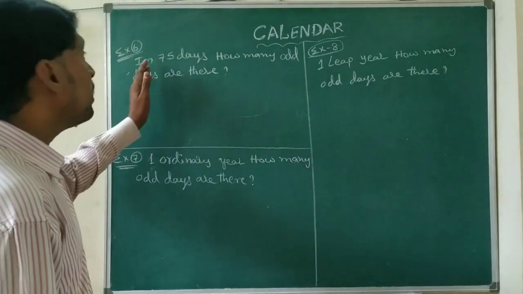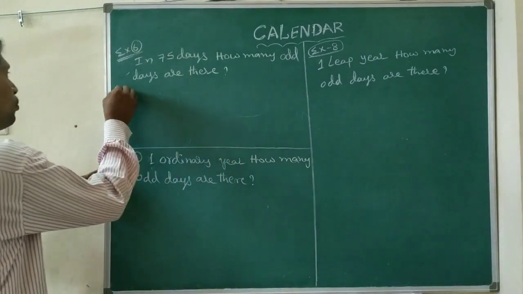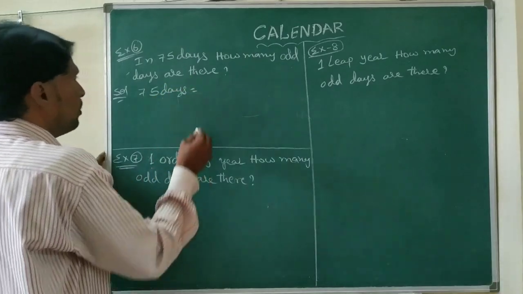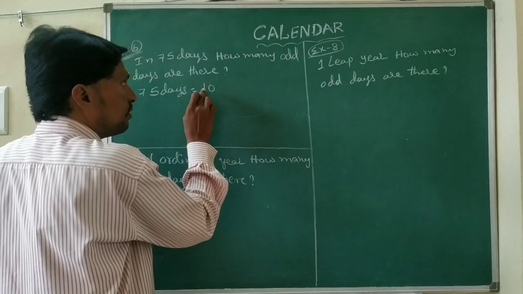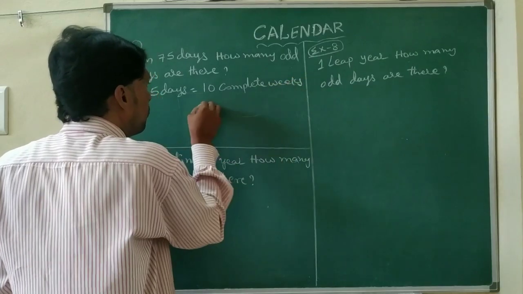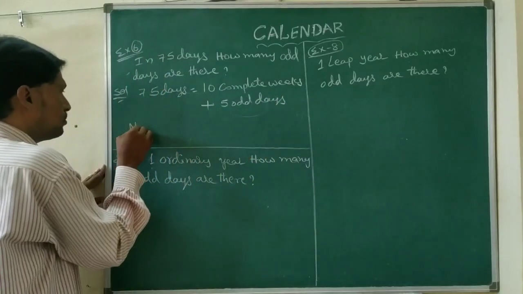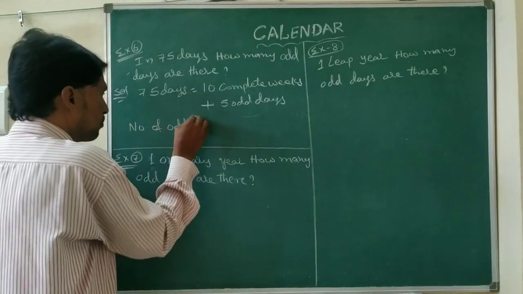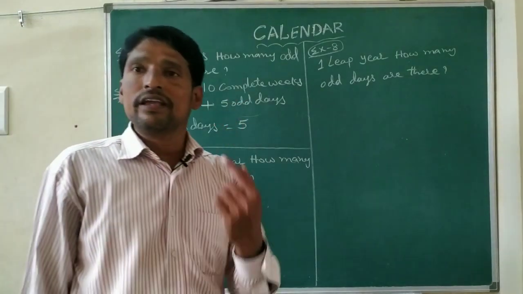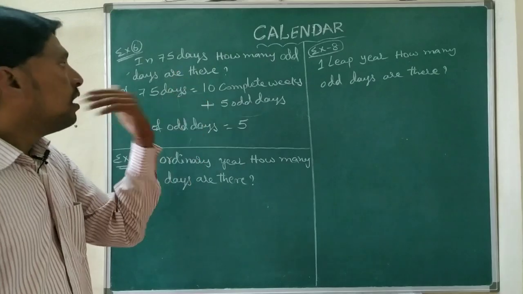Example number 6. In 75 days, how many odd days are there? We need to find the odd days for 75 days. 7 10s are 70, which means 10 complete weeks plus 5 odd days. So the number of odd days equals 5. A week has 7 days, so 7 10s are 70, and the extra 5 is the odd days.